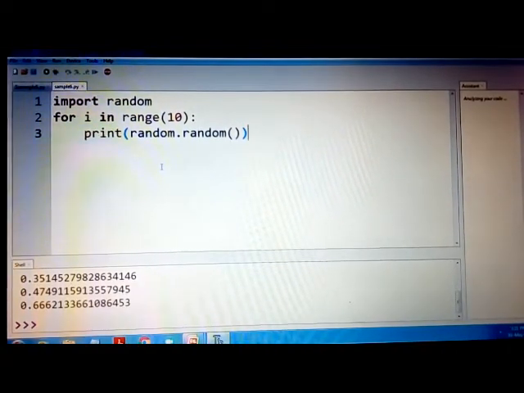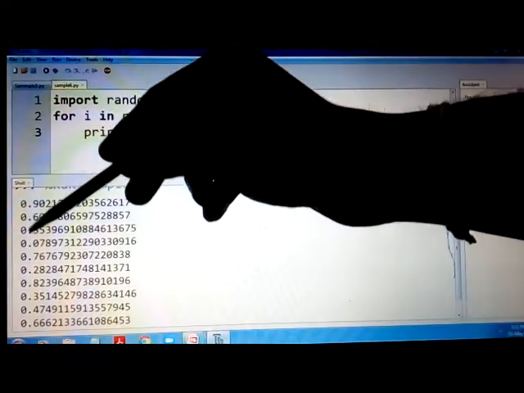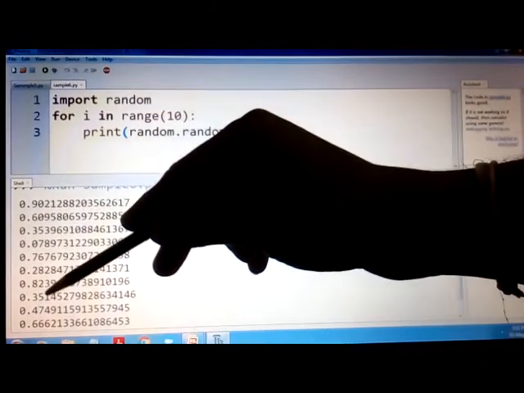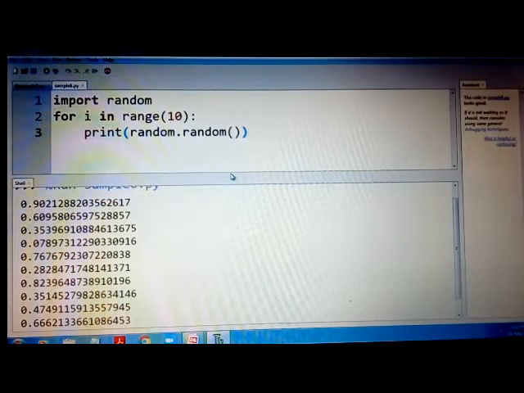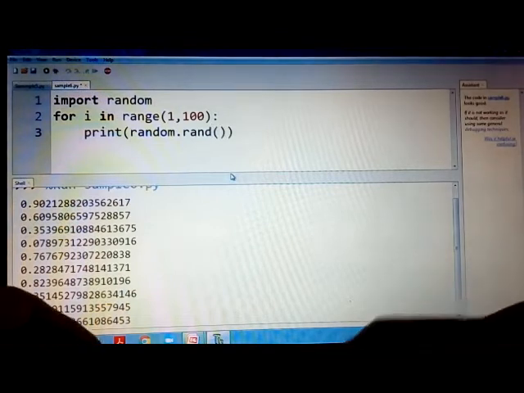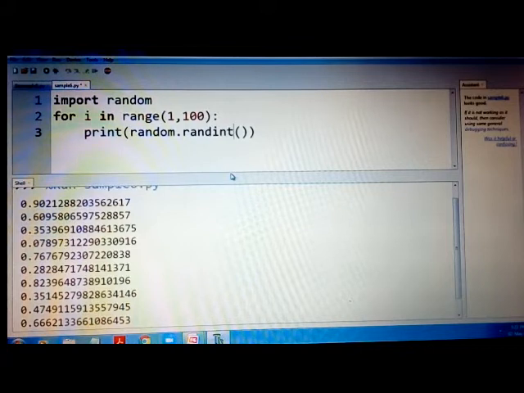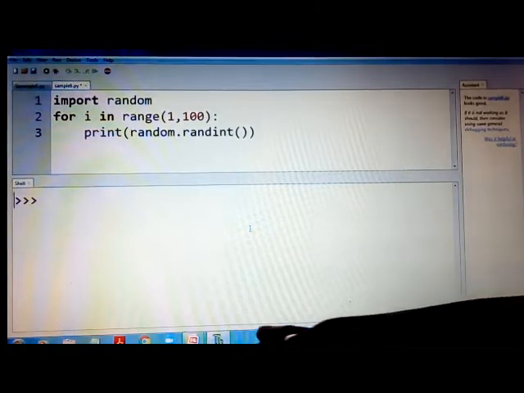So you can see here all the numbers which have been generated in the output screen, that is all between 0 to 1. None of them is greater than 1. On similar lines, we can generate random numbers between a range. Let us say I want between 1 and 100. Then what I can do is I can change this value to 1, 100 and change this function to randint. I would call it a random integer, and this would generate only numbers between 1 to 100. So you can just clear the screen and see here the output.